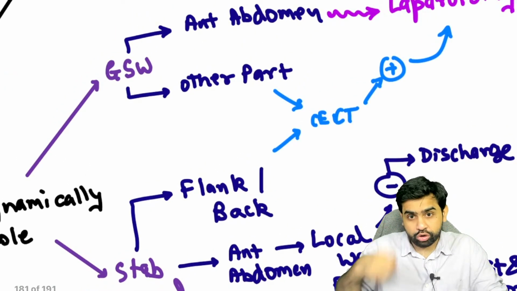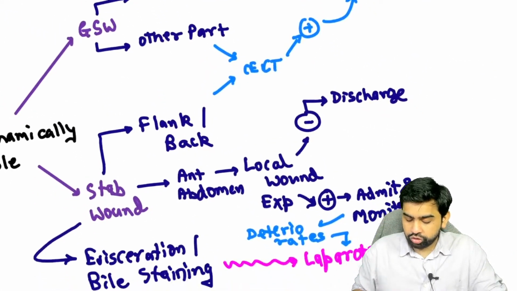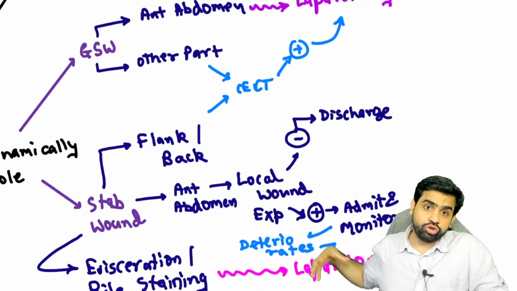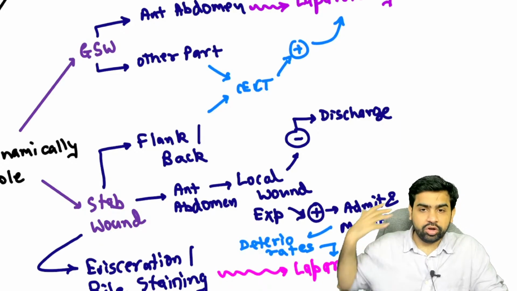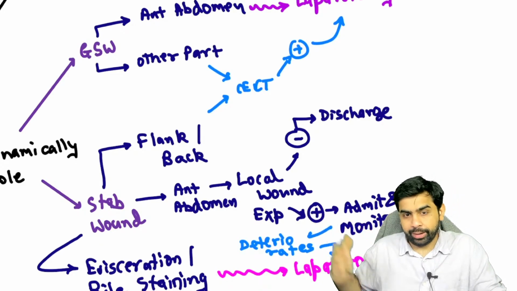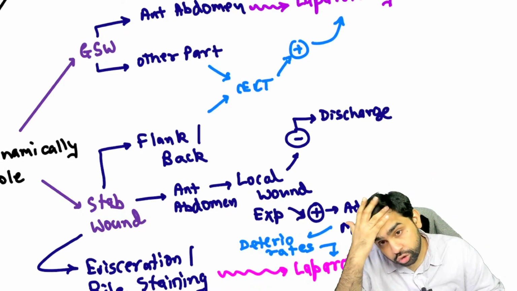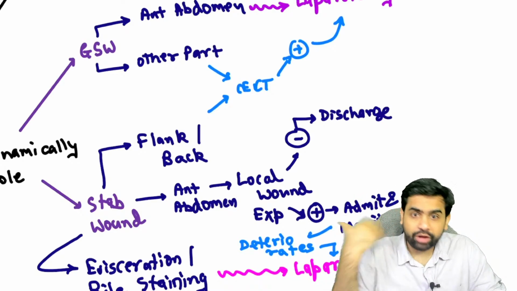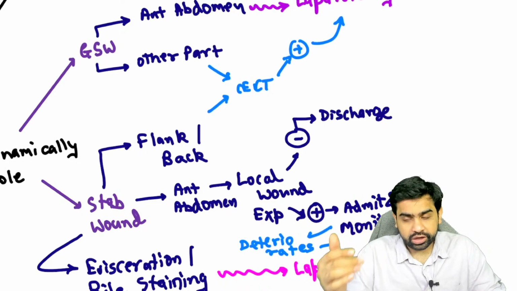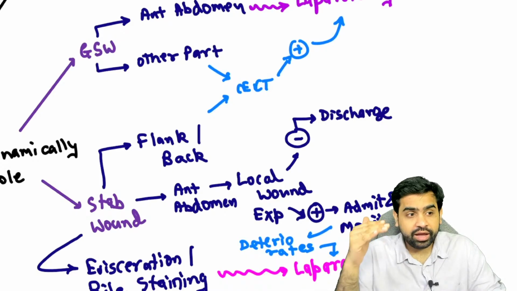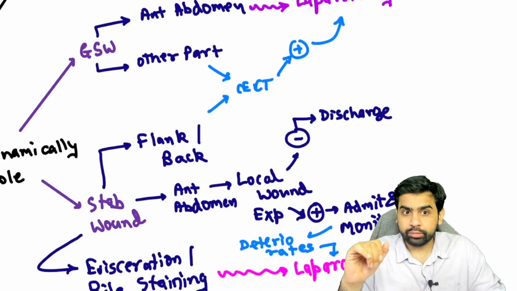There can be a gunshot injury or there can be a stab injury. If there is a gunshot injury to the anterior abdomen, then you perform an exploratory laparotomy. But if the gunshot injury is to other parts, let's assume the back or the flank, in that scenario you perform a contrast CT scan, and if that is positive, then you go ahead and do an exploratory laparotomy.